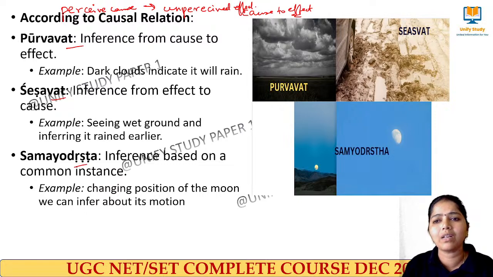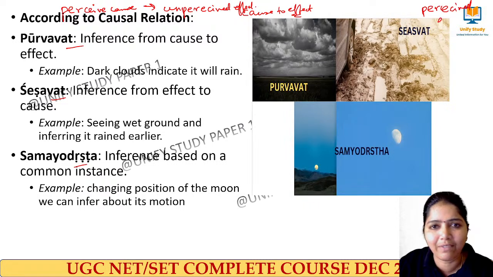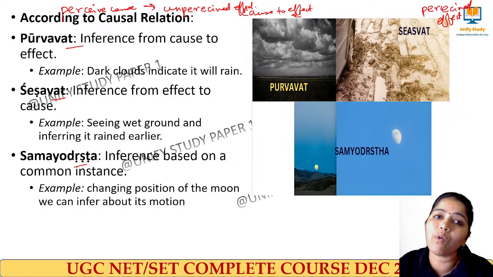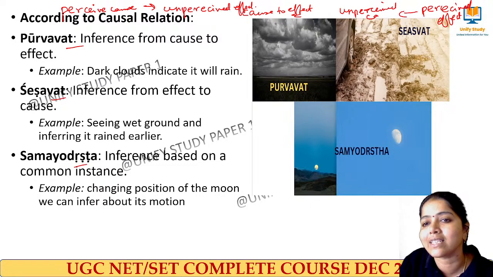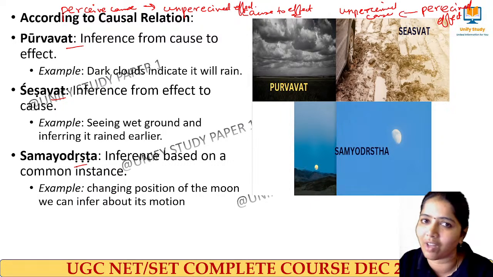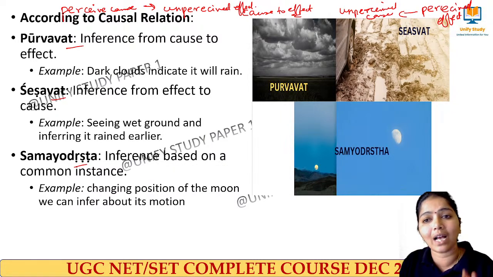Hope so. But see here, what is this? This is called perceived effect, what I am perceiving through my eyes. Perceiving means I am getting knowledge. What is the effect? This muddy water is the effect. So I am perceiving this muddy ground, and I am saying that it would have rained yesterday night. Maybe also the corporation pipe would have been broken and the water would have spread. That's why it's called unperceived cause. I have not perceived it.